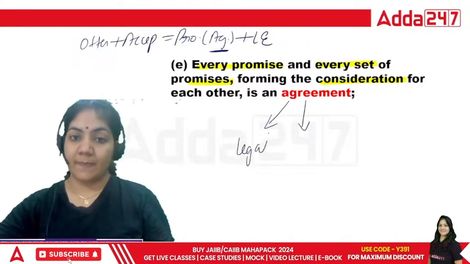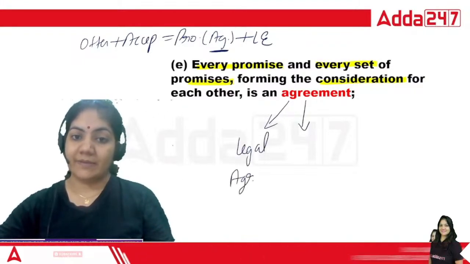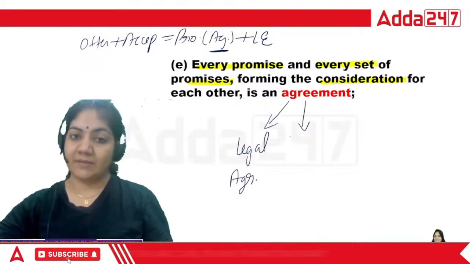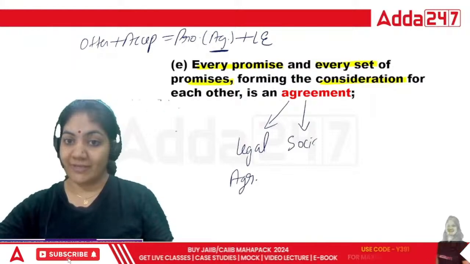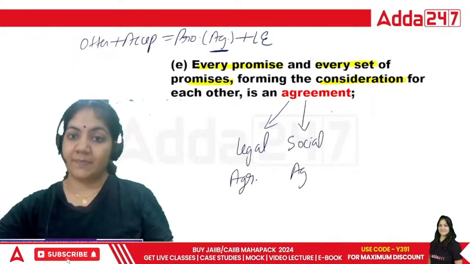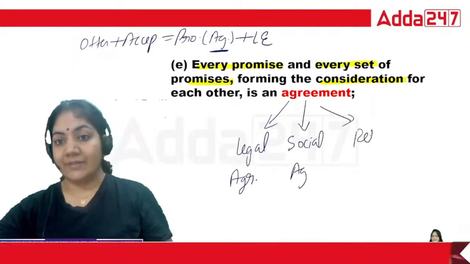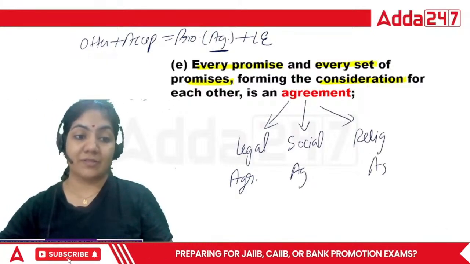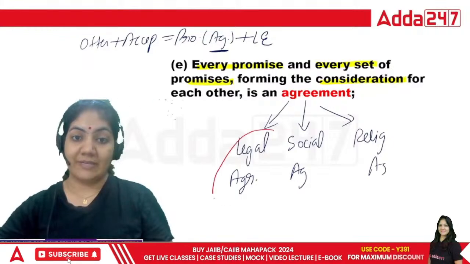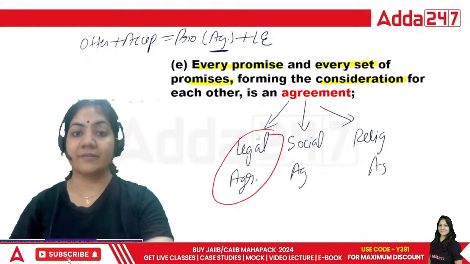And in the Indian Contract Act, guys, as you know, there are various types of agreement. The first is legal agreement, and then social agreement and religious agreement, but we only have to study the legal agreement. That's it.